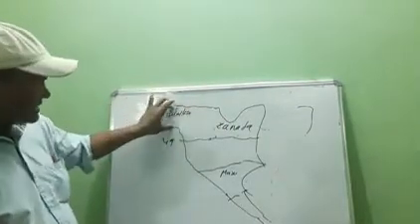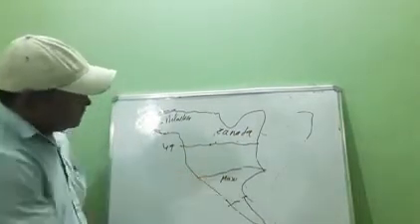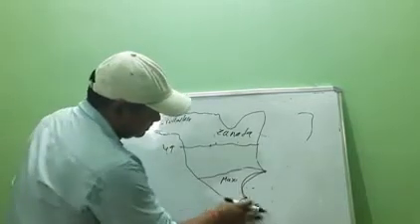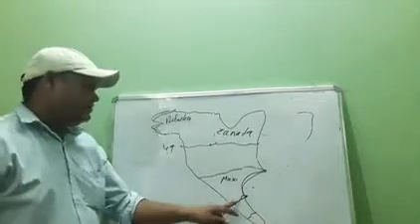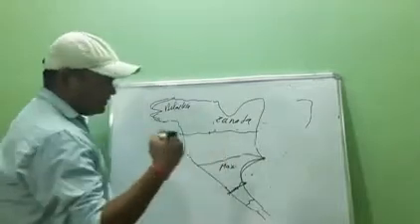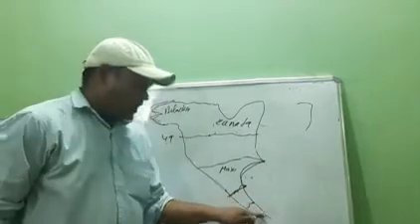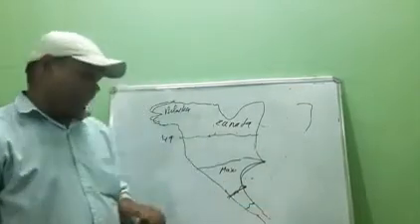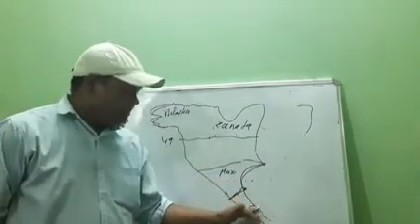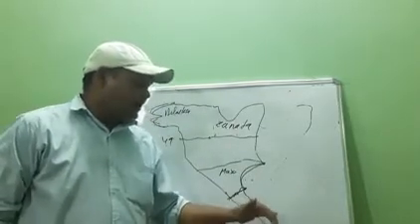There are 10 countries in the continent of North America. First, this is Alaska, this is Canada, this is USA, this is Mexico, this is the Gulf of Mexico, and after that there are 7 very small countries situated here, like Guatemala, Belize, El Salvador, Honduras, Nicaragua, Costa Rica and Panama.